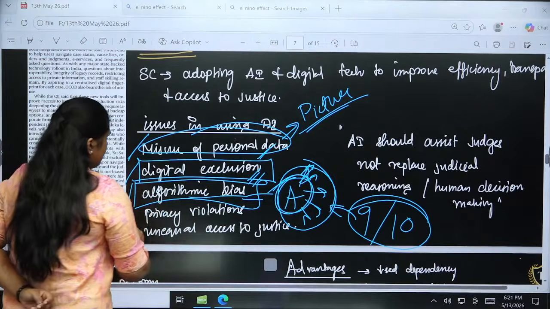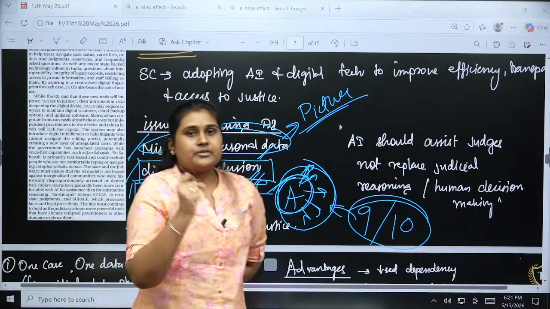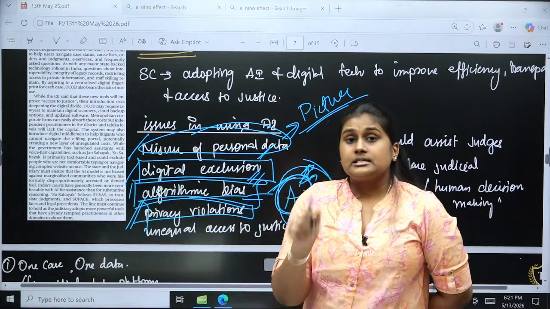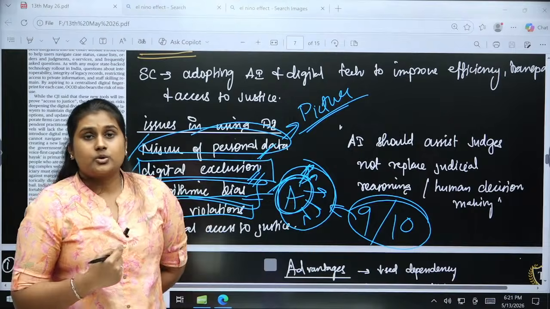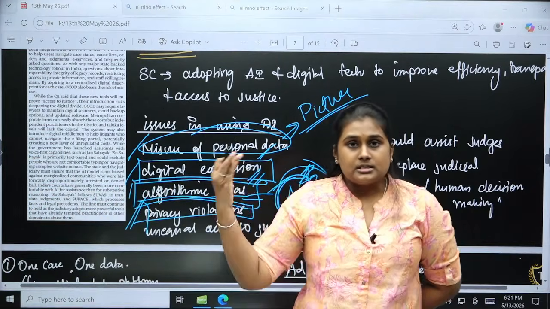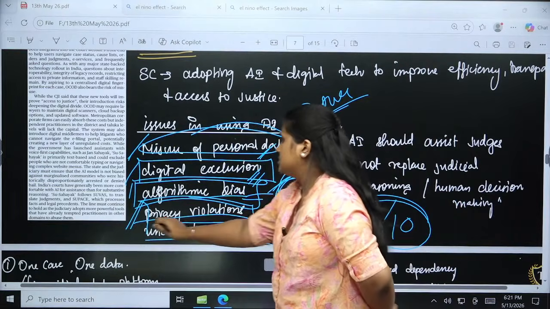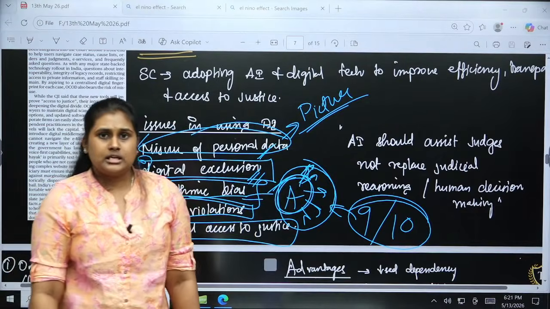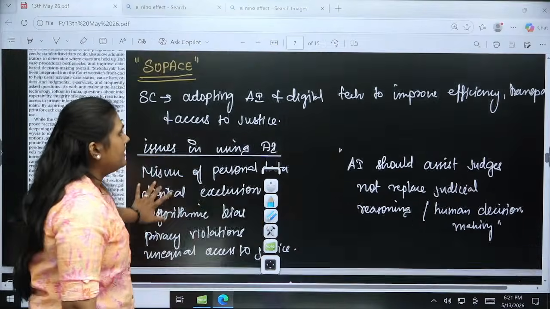Next is privacy violations. If personal details like these are given, state surveillance will be higher in judiciary matters. Somewhere or the other, privacy will be intruded upon by state institutions. And then unequal access to justice, which we have talked about under digital exclusion. So those are the major issues that they have given here.